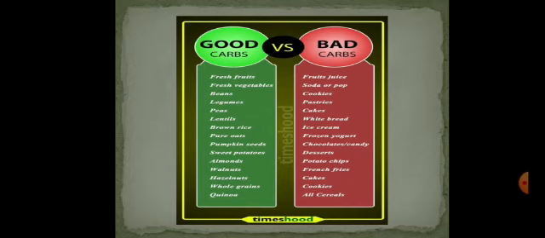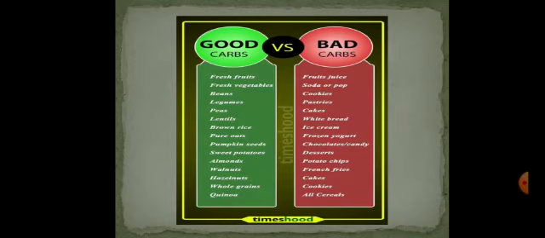Carbohydrates also provide us energy, but excessive carbohydrates can damage our body cells, can cause diabetes, and can cause excessive weight in our body. So, good carbohydrates versus bad carbohydrates, or we can say good carbs versus bad carbs. This chart is most important for those people who have increased weight, or who need a diet that we call a low carb diet. So, this chart is very useful for them.